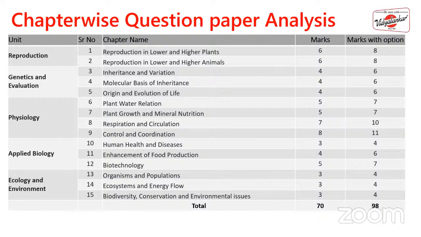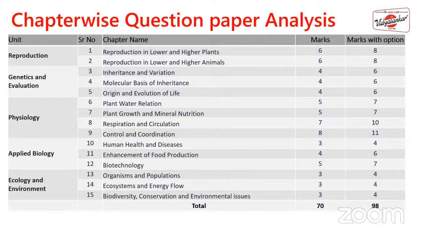Respiration and circulation: without option, 7 marks, and with option, 10 marks. Control and coordination: without options, 8 marks, and with options, 11 marks. Human health and diseases: without option, 3 marks, and with options, 4 marks.